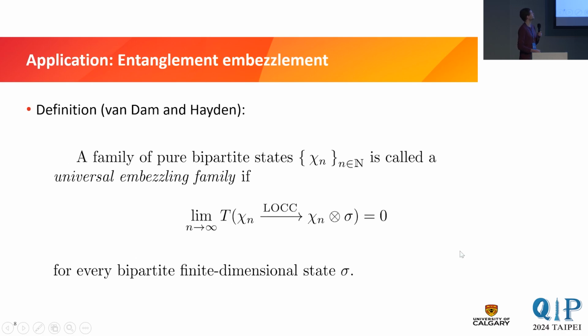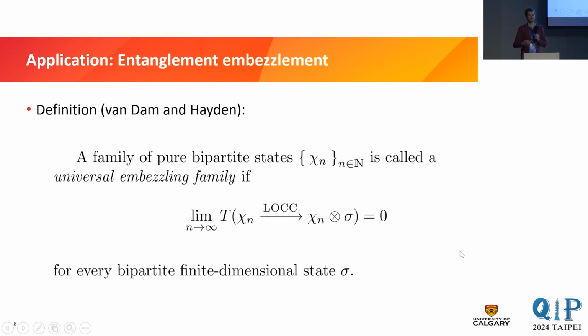So the first application is to entanglement embezzlement. According to Van Dam and Hayden, we call a family of pure bipartite states universally embezzling if this equation here holds. So essentially, we take the trace conversion distance in the original definition, we take a member of this family, chi n, and then we convert it approximately to the state itself and a copy of the state we want to embezzle.